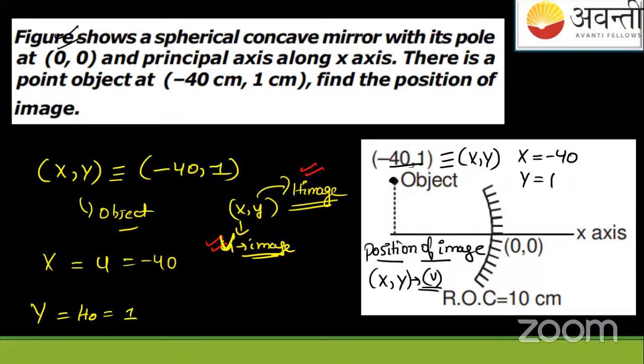Okay, so through this we have solved the question by using that same formula. See, here the use is only this much, the x, y coordinate. So we used the formula 1 by v plus 1 by u equals 1 by f. Through this we got the answer. Got it?